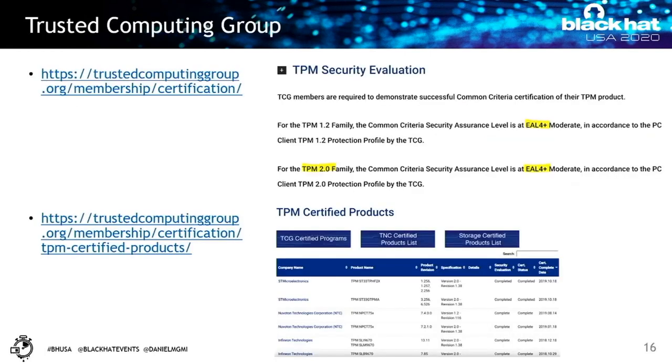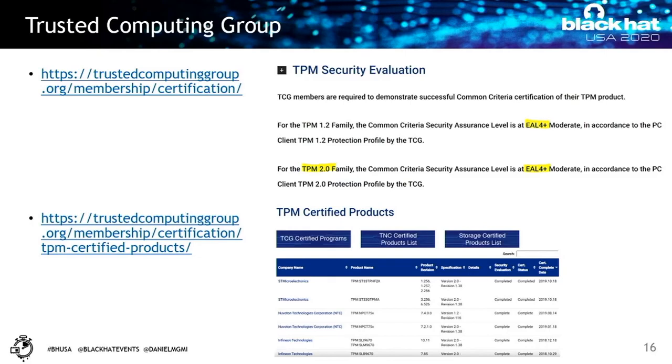So one thing we mentioned is that these trusted platform modules have a standard and need to support a set of functionalities. But one thing we are also interested in knowing is whether this standard supports any implementation standard. How do we know if these hardware devices, the security chips, are actually implemented properly? So TCG expects designers and developers of these products to maintain a security assurance according to Common Criteria, and the level of assurance they expect is EAL4+.